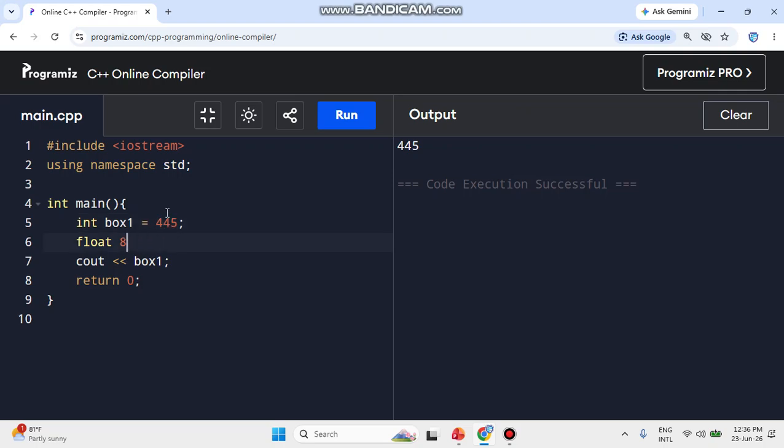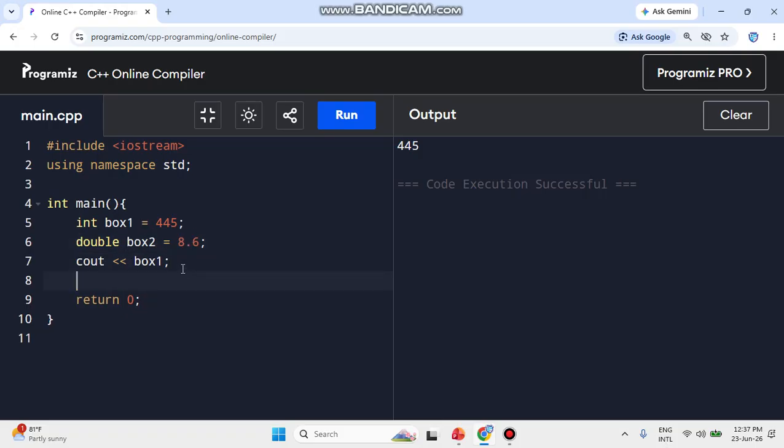Now what we can do over here, whenever we have a float, we are not using float, we are using double as a data type. Double, then I can say the variable is different. See, this is box number one, I created another variable that is called box 2. Now equal to, I want to store 8.6. So right now this 8.6 is stored inside my box. Let me write the proper spelling. Box 2, it is stored inside box 2.